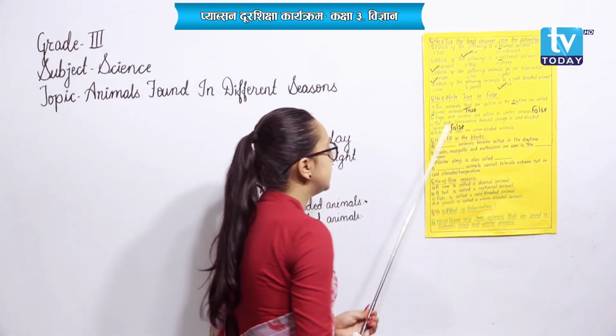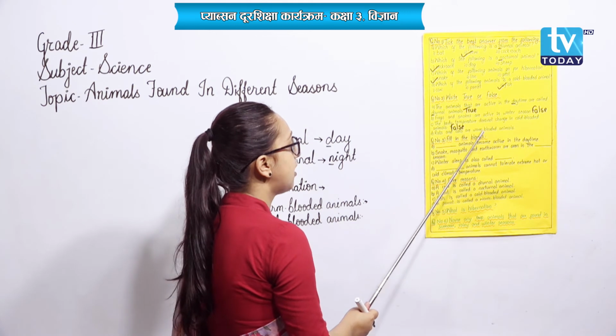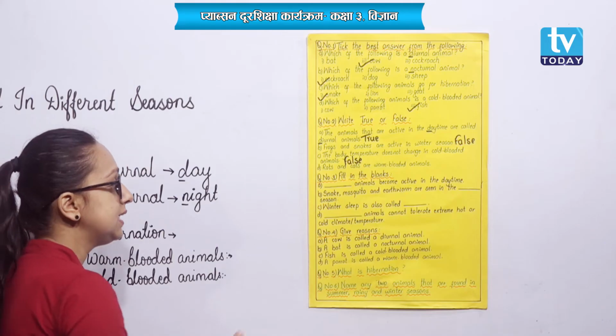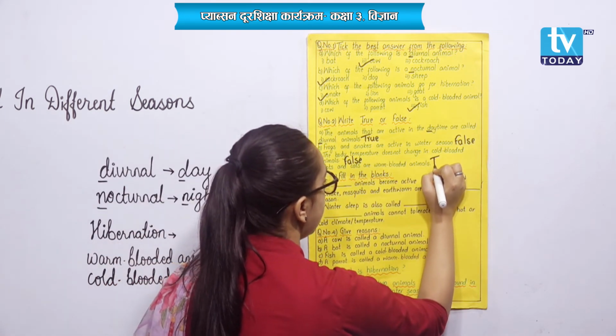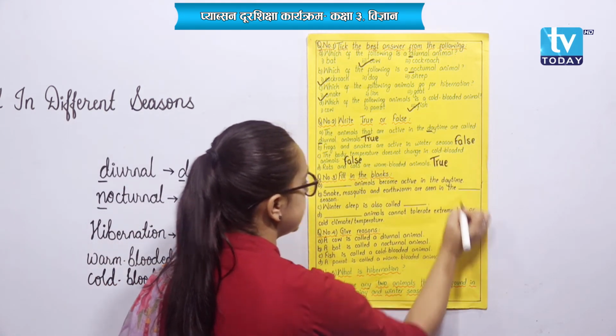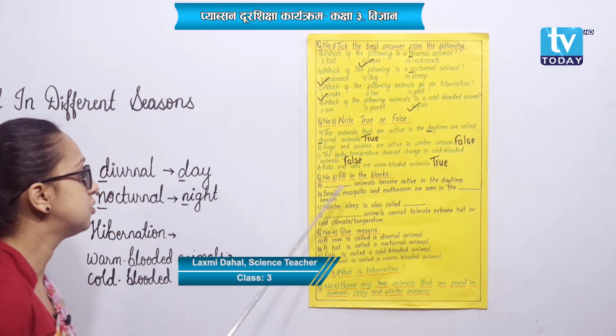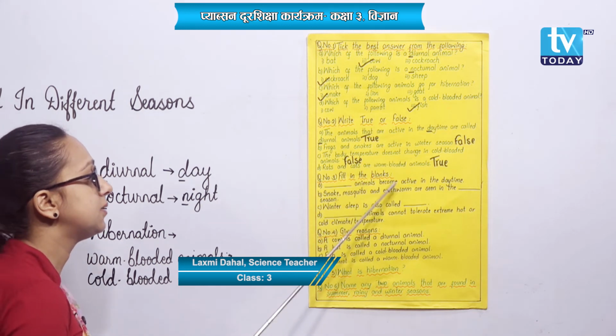And finally, rats and cats are warm-blooded animals. So, this number D is true. They are warm-blooded animals as they cannot change the temperature of their body. Okay. Now, let me take you to question number 3, that is fill in the blanks.